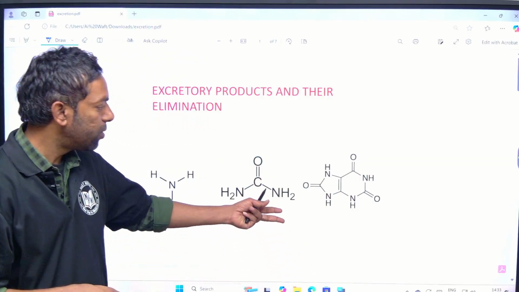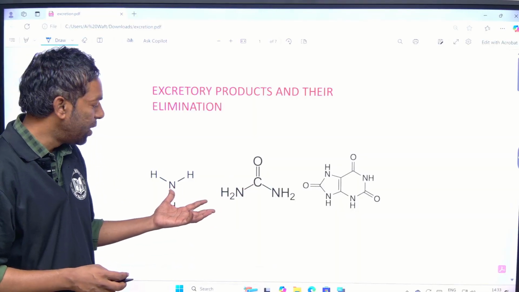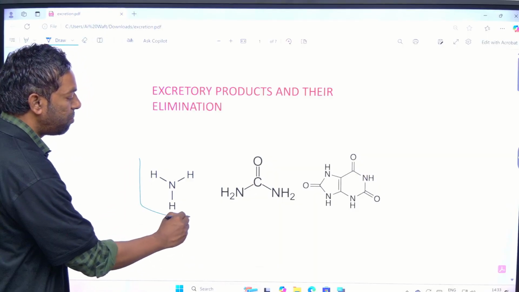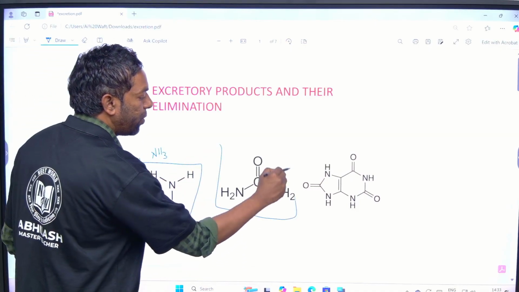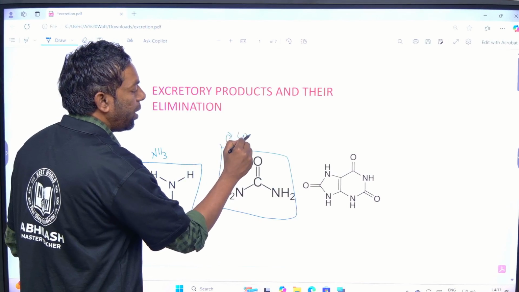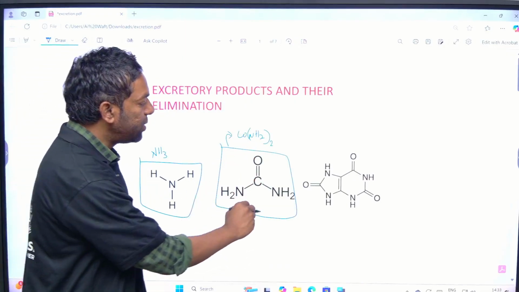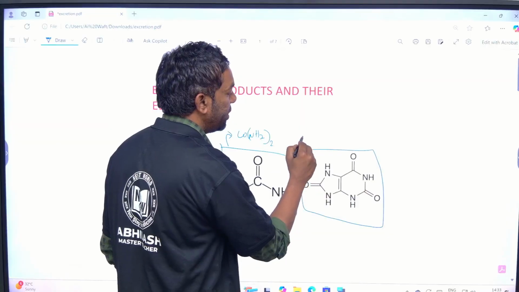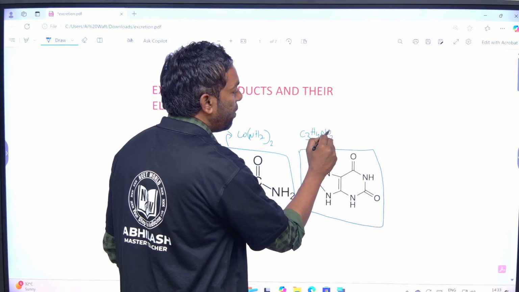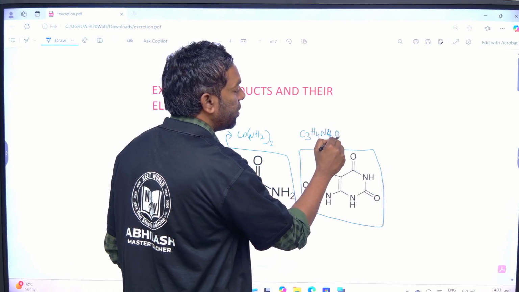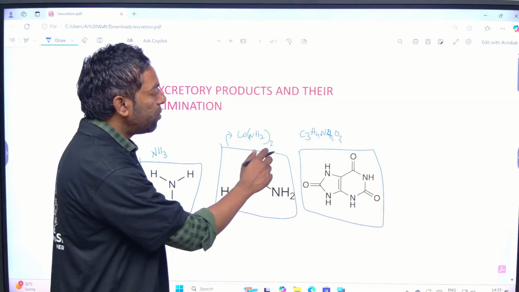Here, there are mainly three products, which are nitrogenous waste. The first one is ammonia, NH3, and urea, CO(NH2)2, that is the urea formula. And this is uric acid, guys, uric acid C5H4N4O3. This is the uric acid formula. Guys, here look into these products.